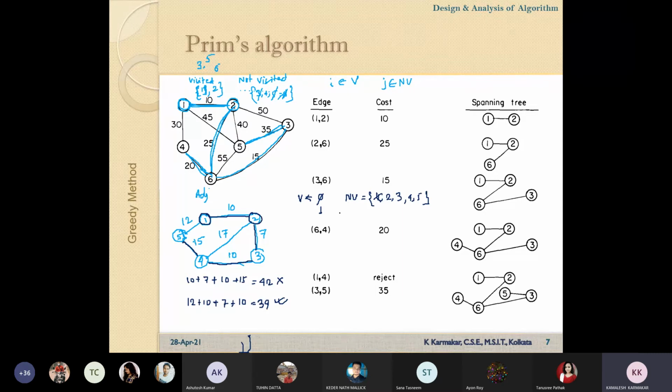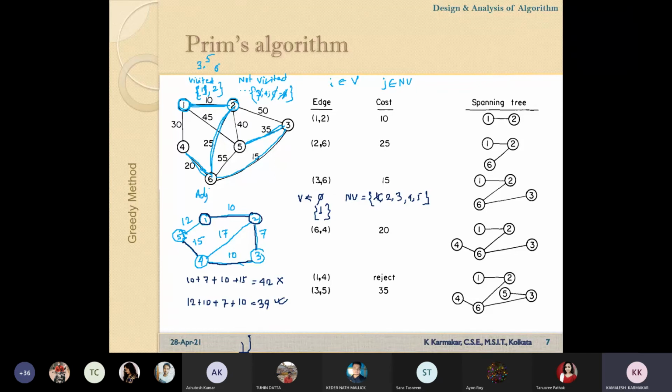Now we have to check, from the vertices of the visited set, the distances of the non-visited set. So you have to consider all the vertices of the visited set and calculate the distance of all the vertices belonging to the non-visited set.